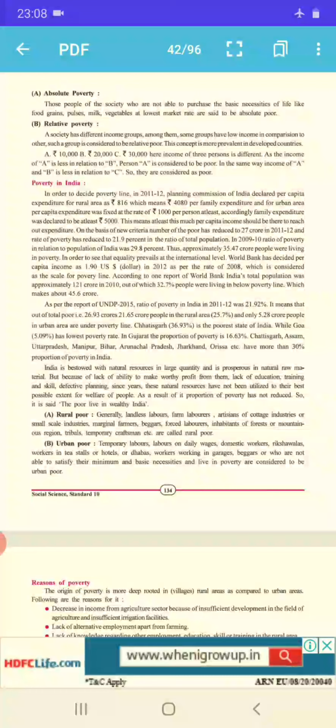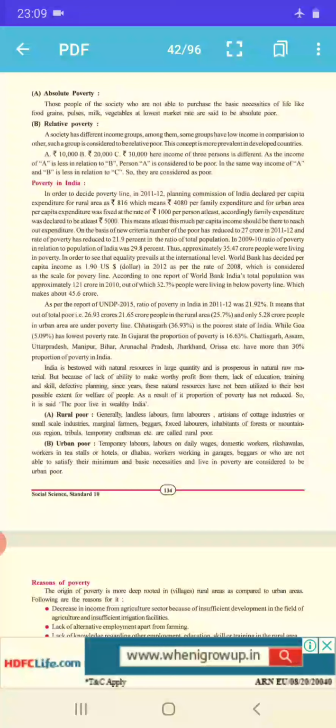But again, when we see that equality prevails at the international level, then the World Bank decided that the per capita income should be increased. So that was undertaken, and with respect to the US dollar in 2012 and the rate with respect to 2008, the scale of poverty was reduced.